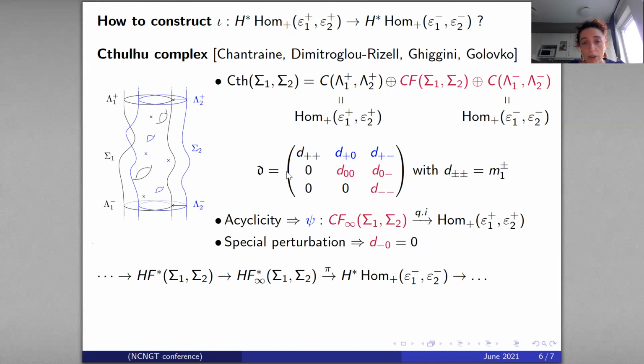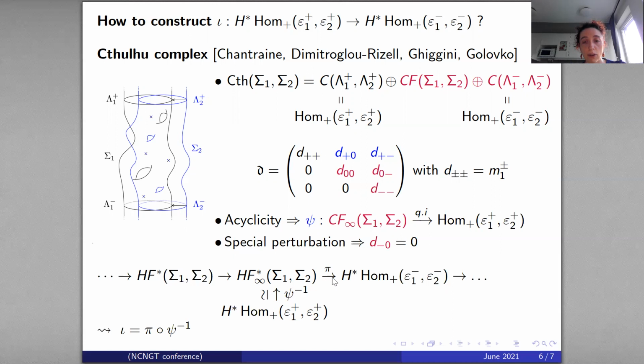And then when I look at this entire matrix, this is the cone of psi. Which means that by acyclicity, this middle part is quasi-isomorphic to the homology of the complex generated by chords in the positive end, which is given by psi inverse, induced in homology.